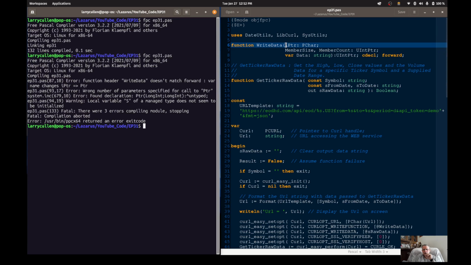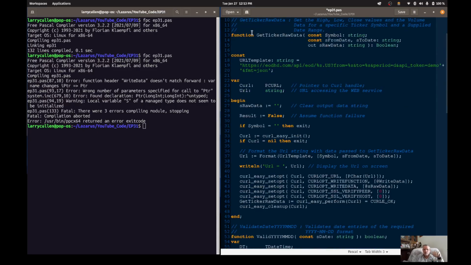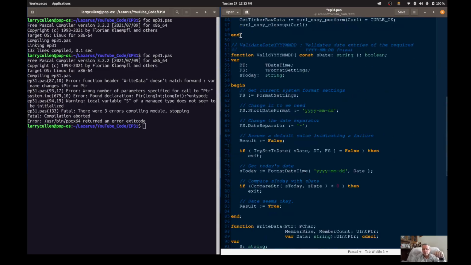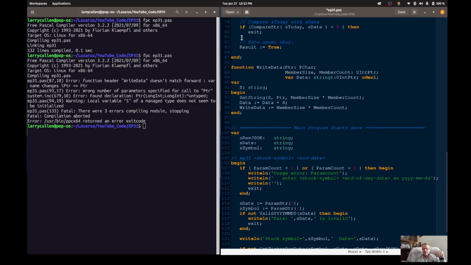All I gotta do is change that and make it correct again, and it will get rid of that error. All right, so this is how you do a forward reference. And that allows me now to put my function definitions in alphabetical order, okay, before the main program.